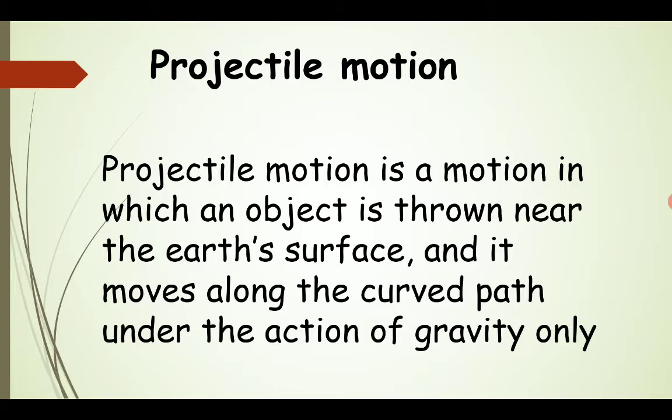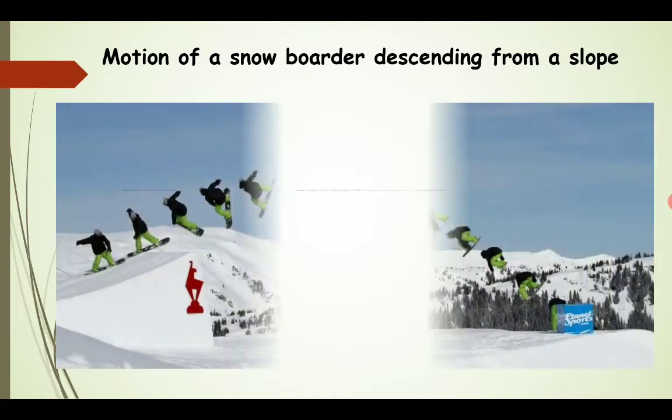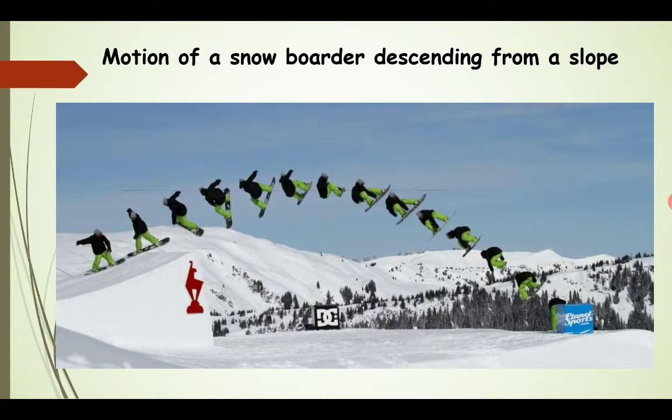Whenever a person is falling from a snowboard, the descending slope of the snowboard represents a projectile motion. You can see that the person goes in an upward direction, but due to the effect of gravity, after reaching a particular height, the person falls down.